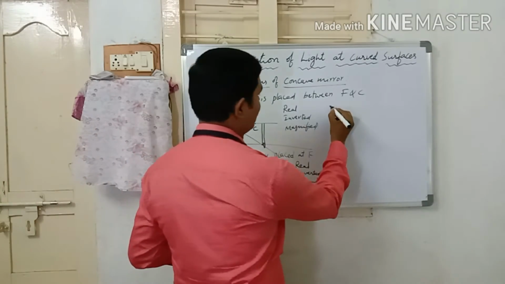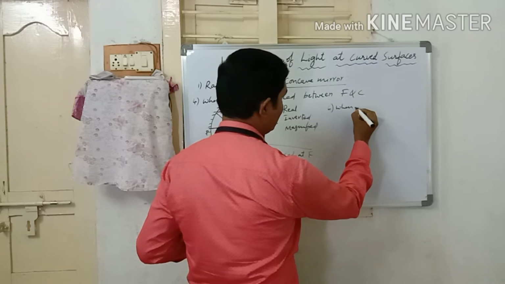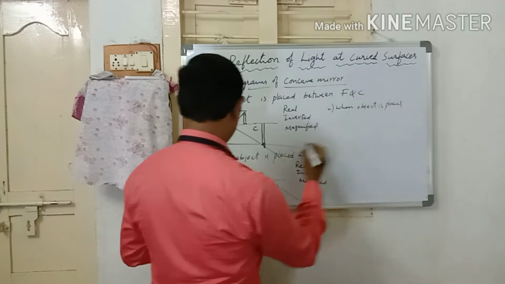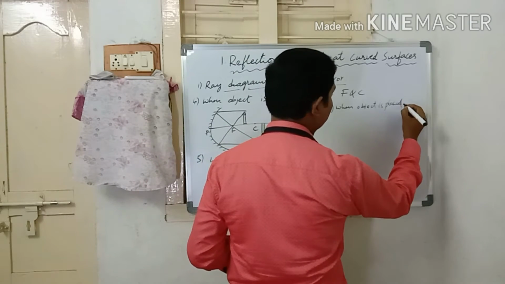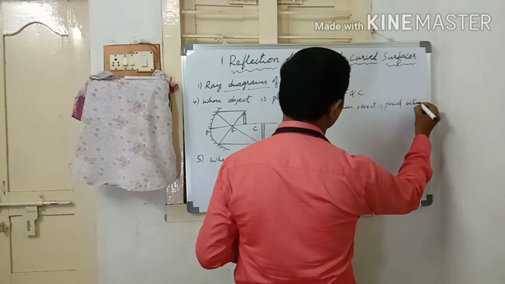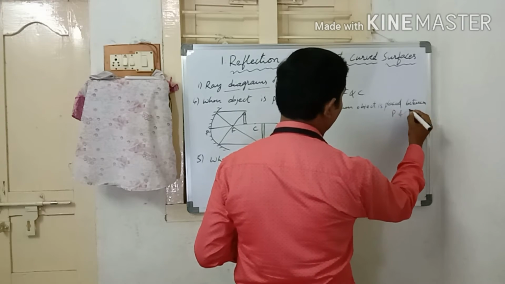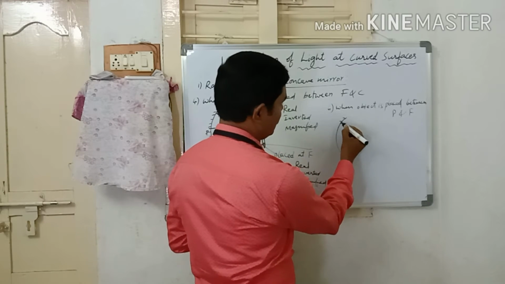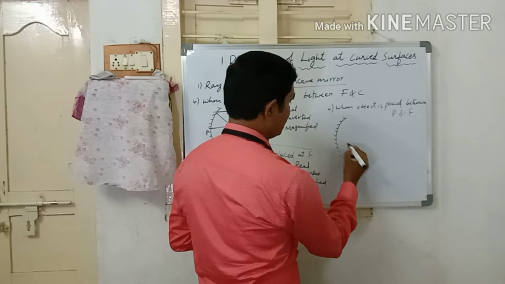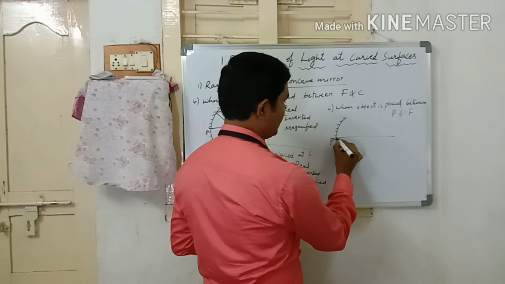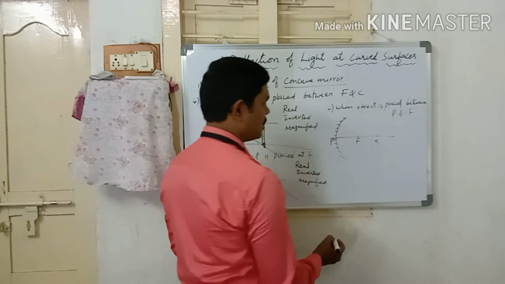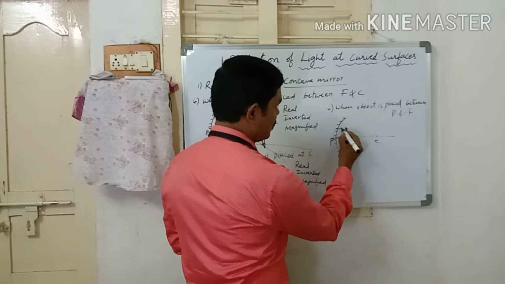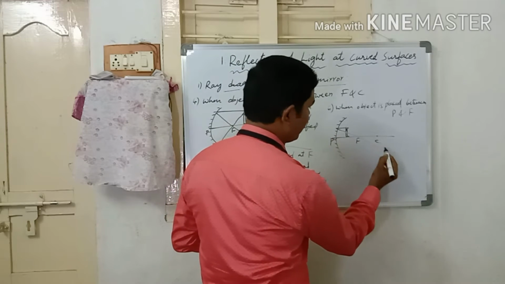And the last one is when the object is placed between P and F. So this is the ray diagram for this. This is the concave mirror, principal axis, focus and center of curvature. When the object is placed between P and F, this is the incident ray and the reflected ray.